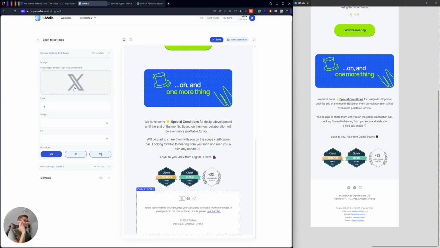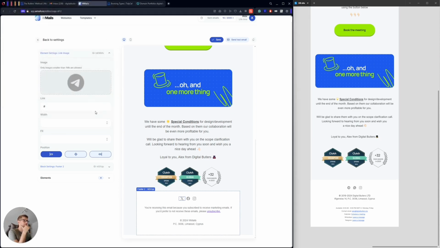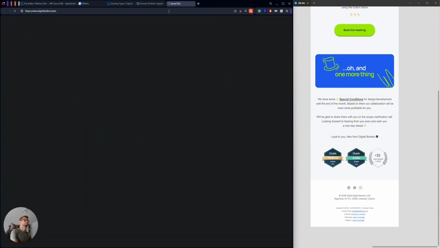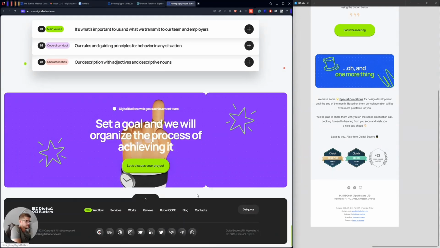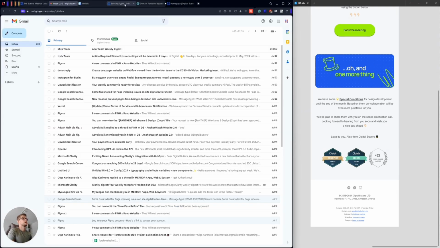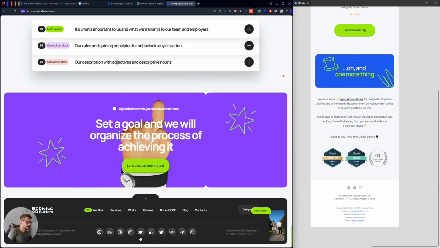So now I need to change the icons because I will use the Telegram icon, and I will put the specific Telegram link here. I'll go to our website to copy it and paste. Like for the Facebook, I will do the same thing. Wait a minute. Yeah, I don't have a Facebook link here. It's really strange.